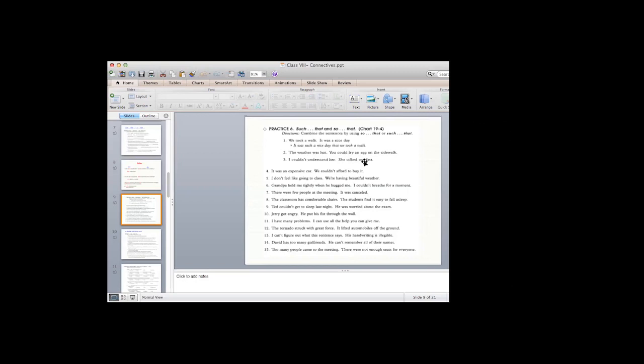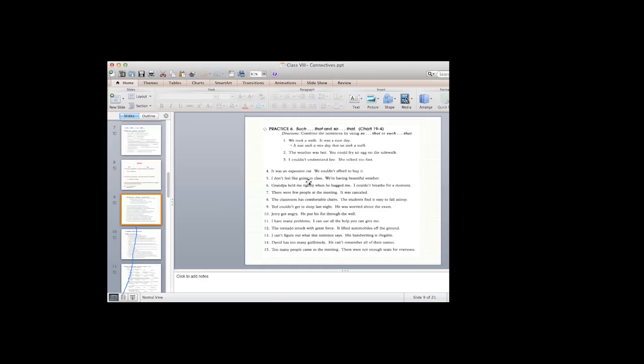It was such an expensive car that we couldn't afford to buy it. I don't feel like going to class. We're having beautiful weather. So we're going to start here by the cause and say, we're having such beautiful weather that I don't feel like going to class.